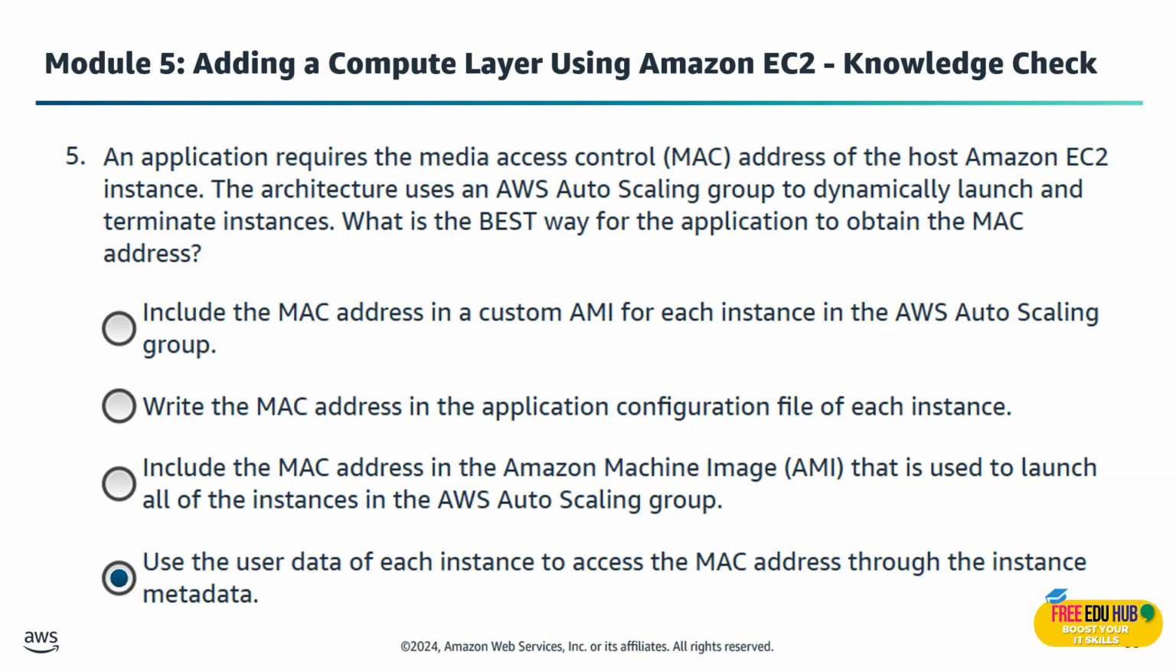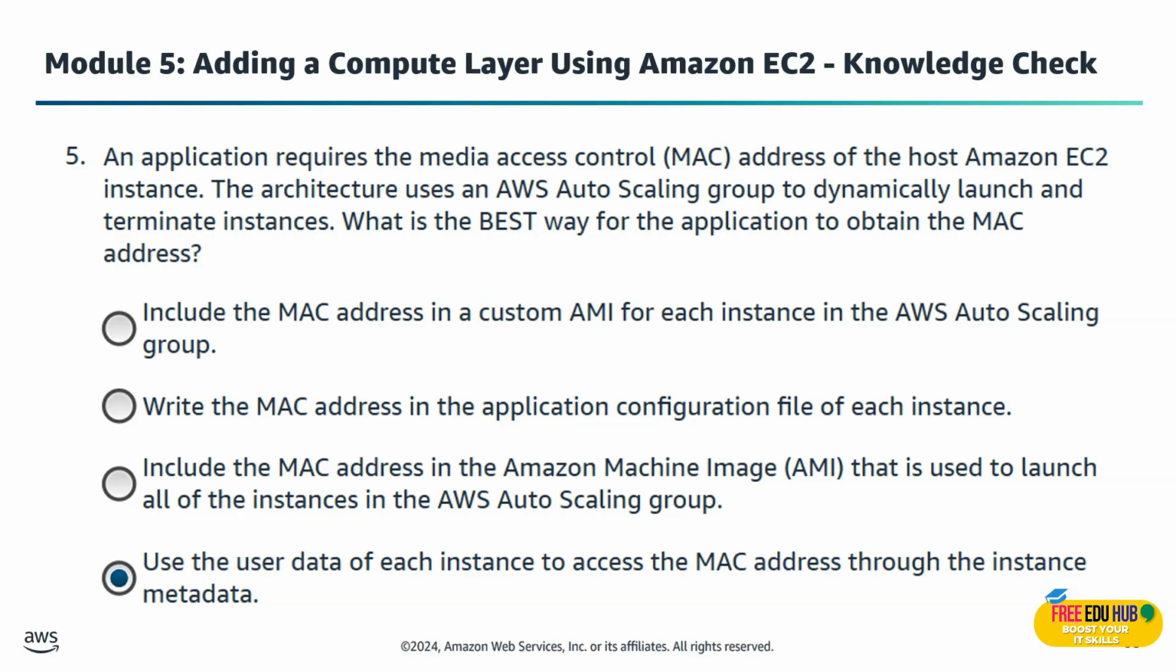Next, question number 5 is that an application requires the media access control address of the host Amazon EC2 instance. The architecture uses an AWS auto scaling group to dynamically launch and terminate instances. What's the best way for the application to obtain the MAC address? So the only right answer is to use the user data for each instance to access the MAC address through the instance metadata. That's the smartest way.